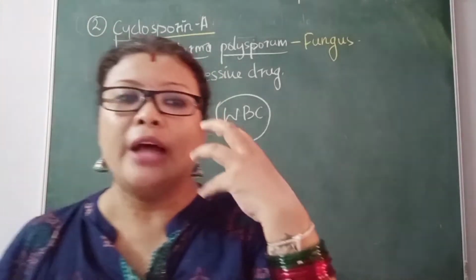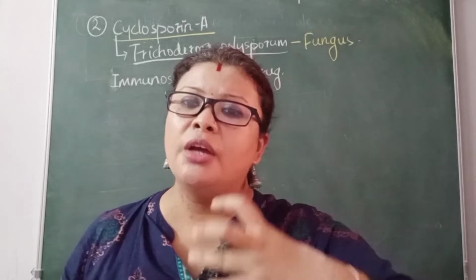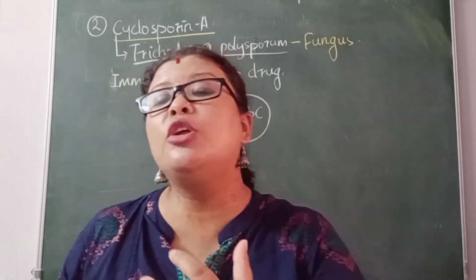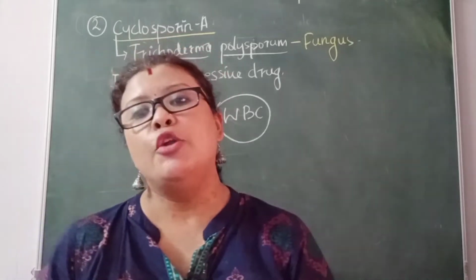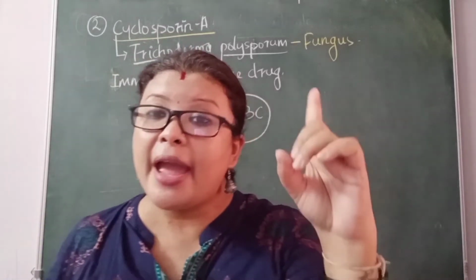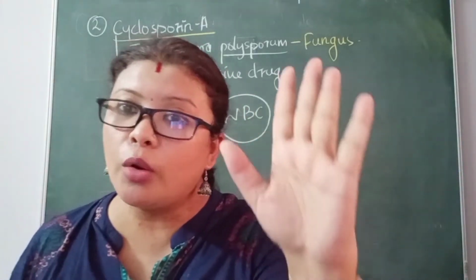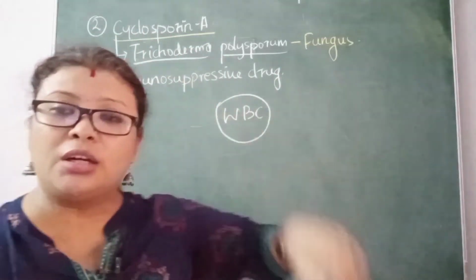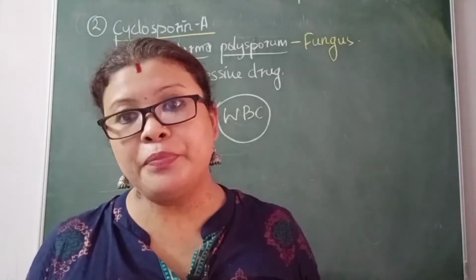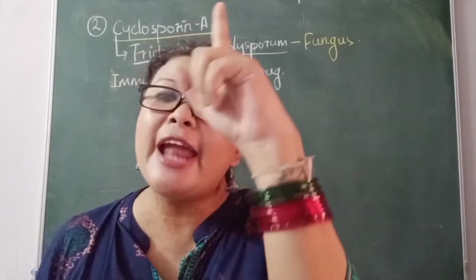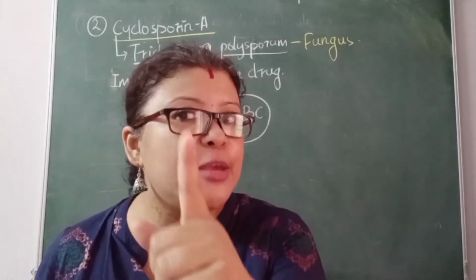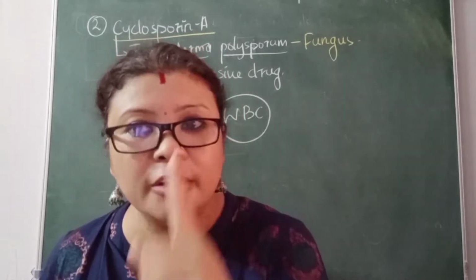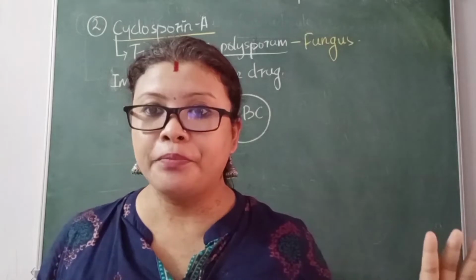After that the person's body gets adjusted to the new organ and can function normally. But any person who has undergone transplantation has to take immunosuppressive drug for the rest of his life, so that at any point the immune system should not stand up and attack the transplanted organ.